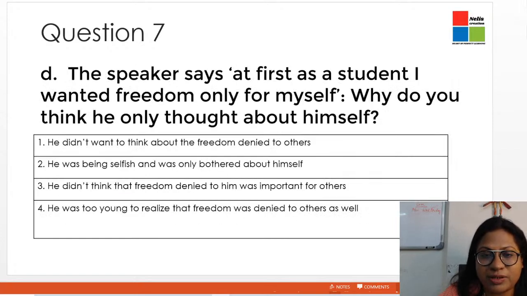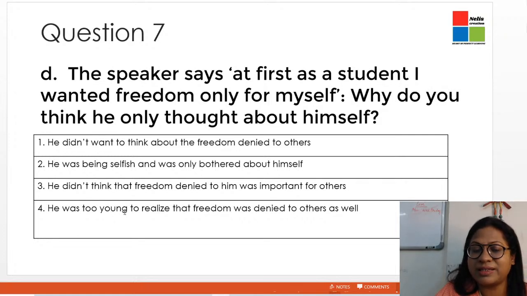We move on to the next question. The speaker says, at first, as a student, I wanted freedom only for myself. Why do you think he only thought about himself? The options: he didn't want to think about the freedom denied to others; he was being selfish and only bothered about himself; he didn't think that freedom denied to him was important for others; and the fourth option is he was too young to realize that freedom was denied to others as well. Now, he was too young.